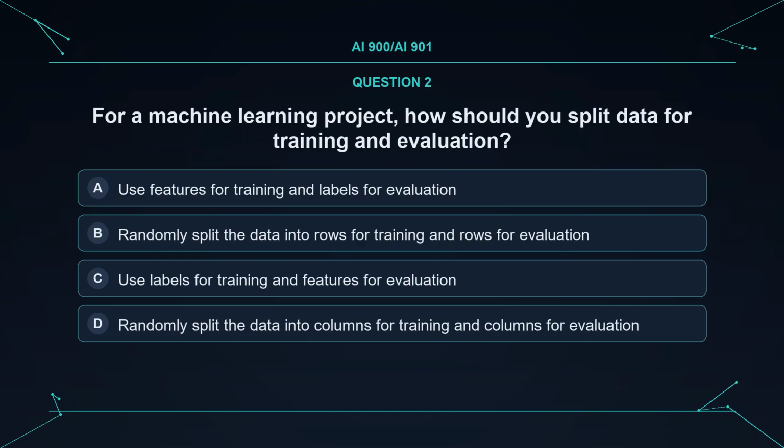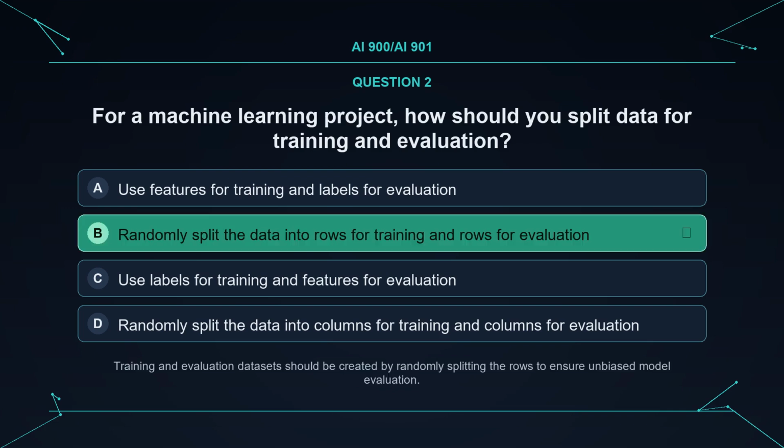Question. For a machine learning project, how should you split data for training and evaluation? Option A. Use features for training and labels for evaluation. Option B. Randomly split the data into rows for training and rows for evaluation. Option C. Use labels for training and features for evaluation. Option D. Randomly split the data into columns for training and columns for evaluation.